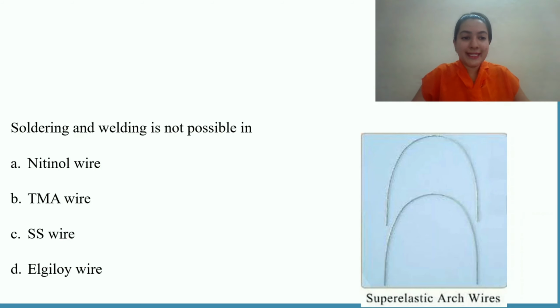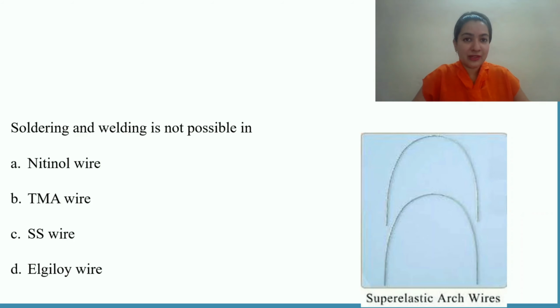Moving on, the next question is, soldering and welding is not possible in. What is soldering? What is welding? Soldering is the process of joining two metals with the help of third metal. Welding is the procedure of joining two metals without help of any third metal. Just the two parent metals are joined together. Soldering and welding is not possible in nitinol wire, TMA wire, SS wire, or is it alloy wire? TMA wire.